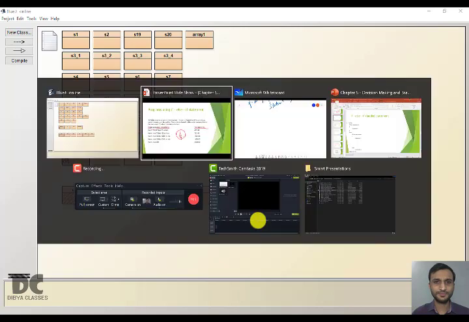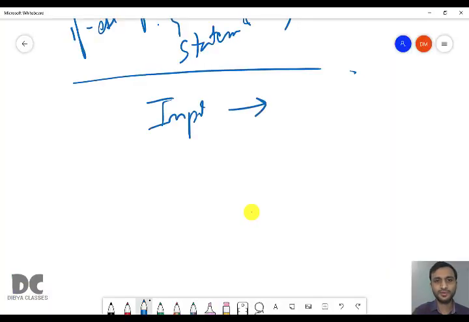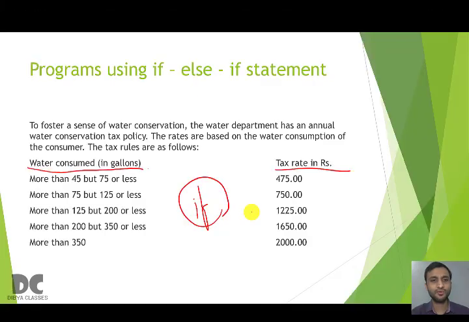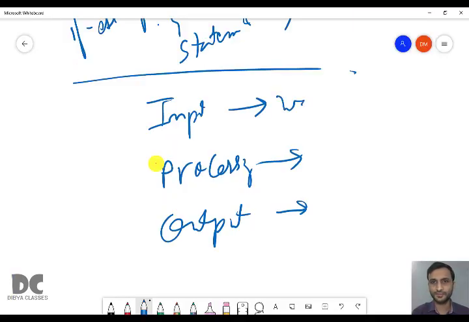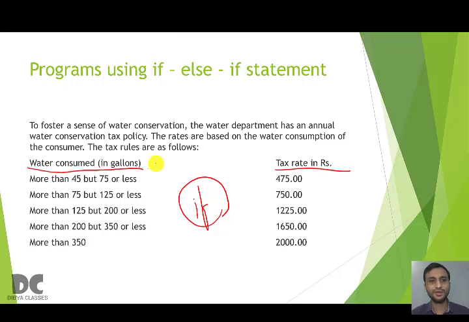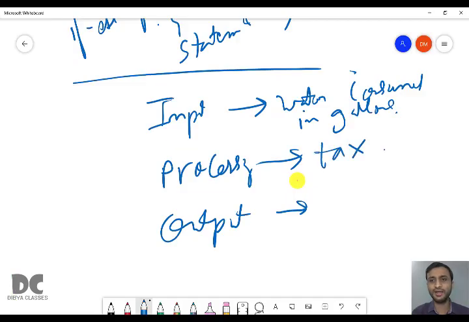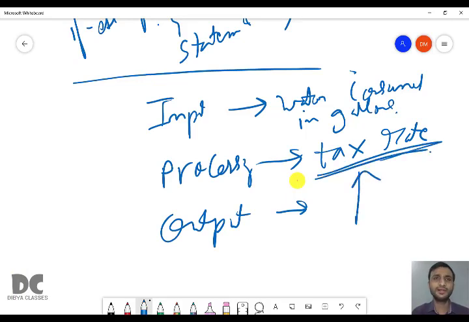So in this program, if you divide this program into three parts, because all programs can be divided into three parts, that is input, processing and output. So input is, you have to tell what is the water consumed in gallons. And processing, we have to use these statements to calculate the tax rate. Means you have to calculate tax rate. And output, you have to print the tax rate.